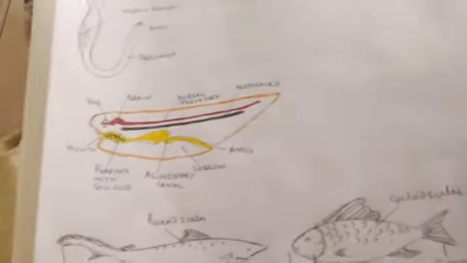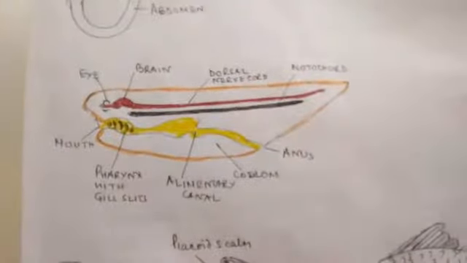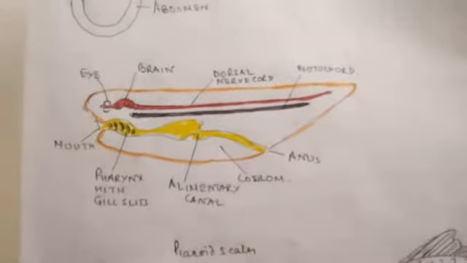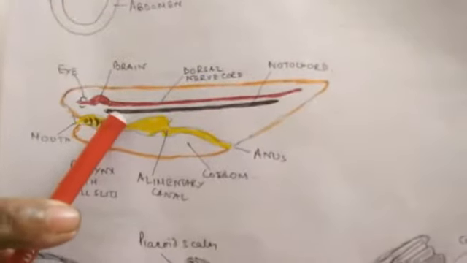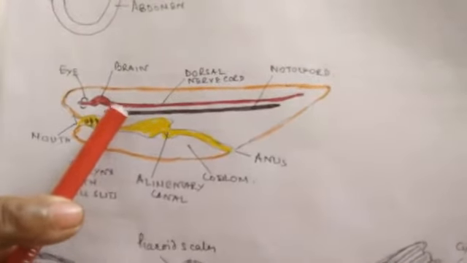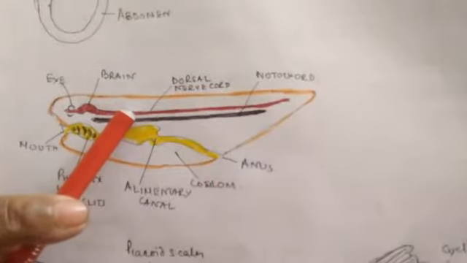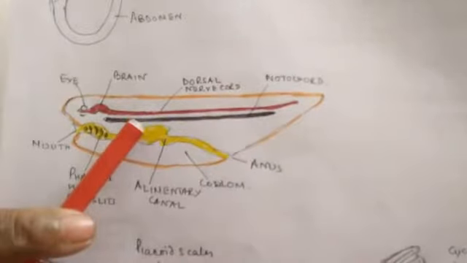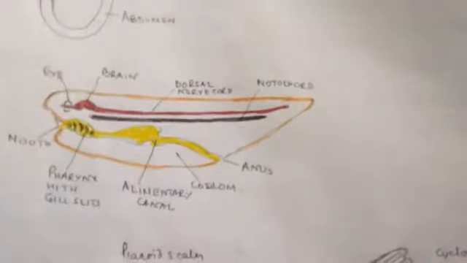Now, how are these chordates different from the non-chordates? Till now, what we have learned, all those are non-chordates. First of all, chordates have this notochord, which is absent in the non-chordates. The central nervous system is dorsal, hollow and single. But if you recall the nervous system in non-chordates, they are always two, not single,